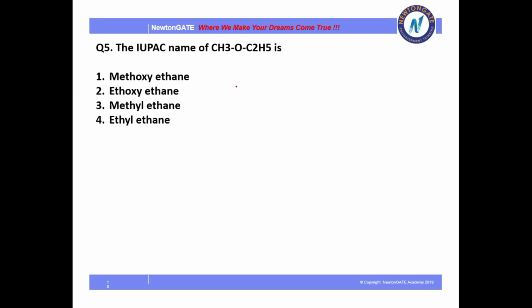What is this? This is another question and let me write it. This is CH3OC2H5. Yes. Now by the structure you can see this is basically the functional group like this. So this is an ether. In the case of ether we have to use the term oxy.